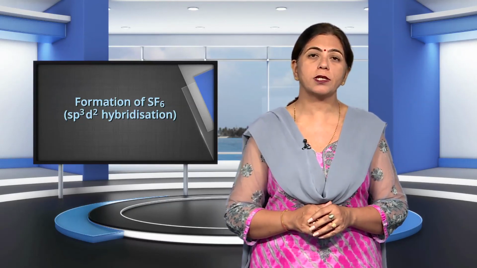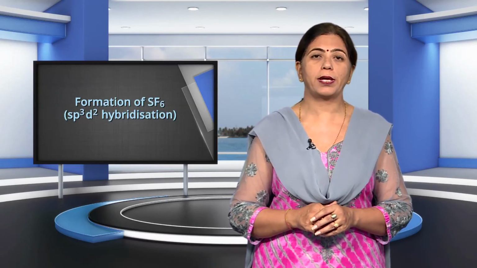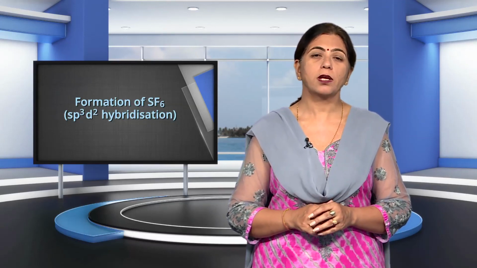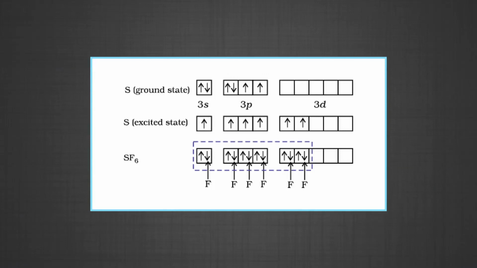The hybridization is sp3d2 hybridization. In SF6, the central sulfur atom has the ground state outer electronic configuration 3s2 3p4. In the excited state, the available 6 orbitals, that is 1s, 3p and 2d, are singly occupied by the electrons. These orbitals hybridize to form 6 new sp3d2 hybrid orbitals, which are projected towards the 6 corners of a regular